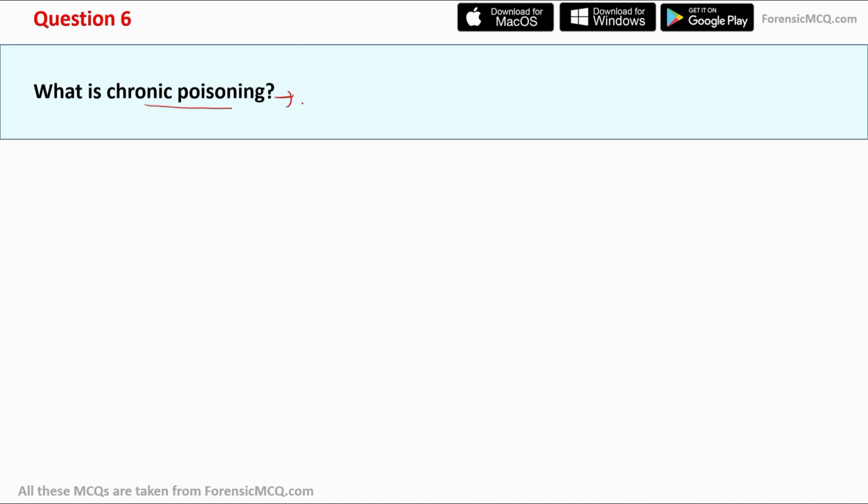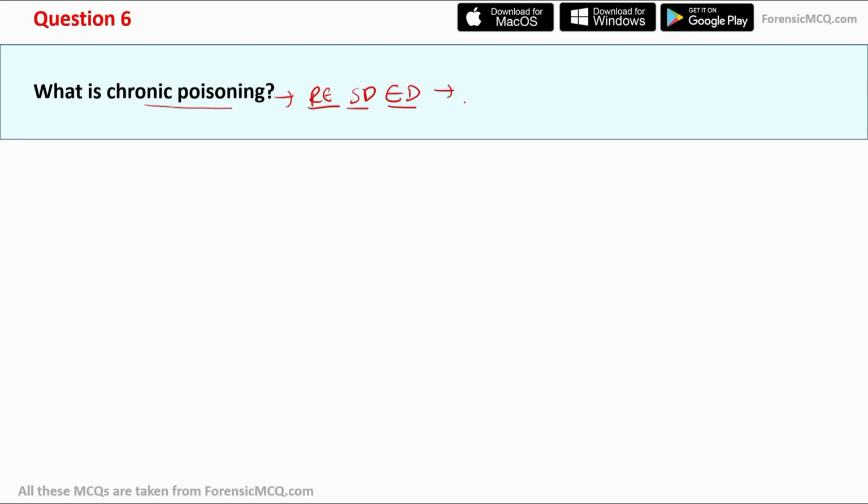Chronic poisoning is defined by repeated exposure. So you can say repeated exposure to small doses of the toxin over an extended period of time, which results in the gradual worsening of health, in which, day by day, the health of a person degrades. And this is what defines chronic poisoning.